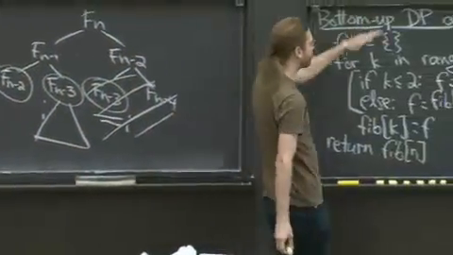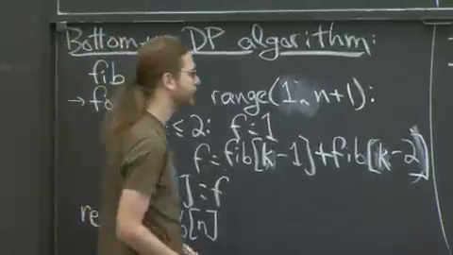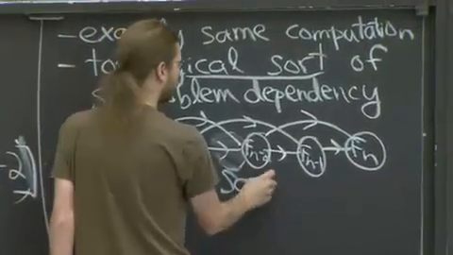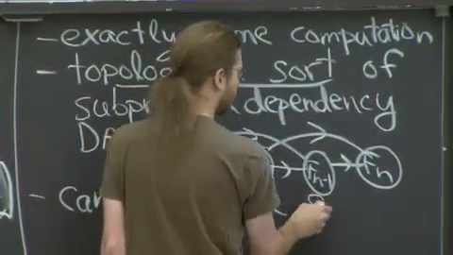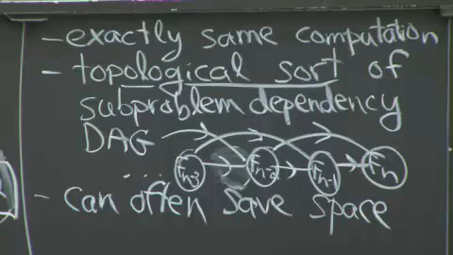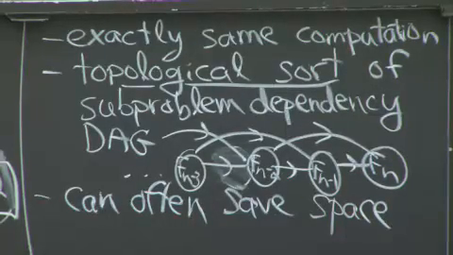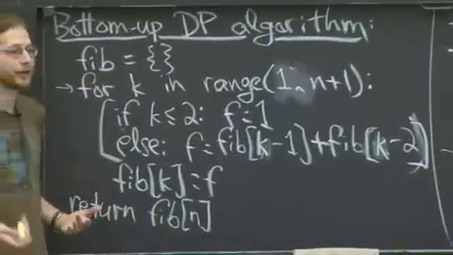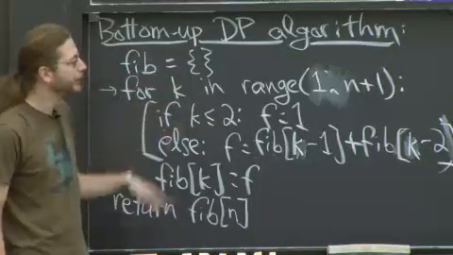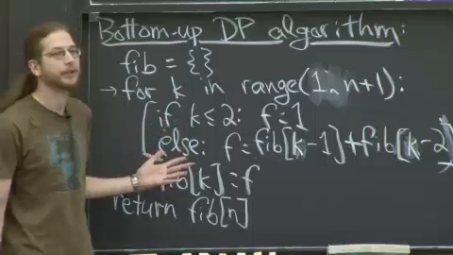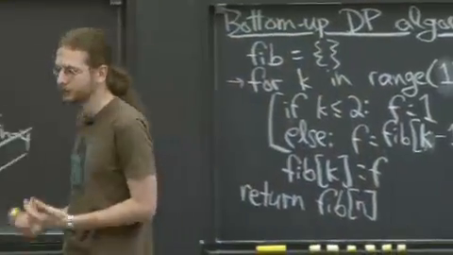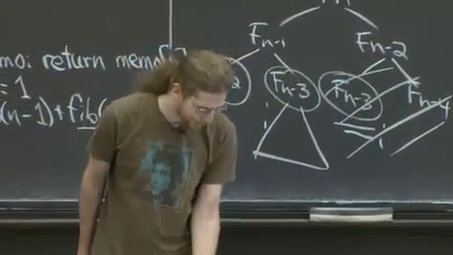All right, one thing you can do from this bottom-up perspective is you can save storage space in your algorithm. We don't usually worry about space in this class, but it matters in reality. So here we're building a table of size n, but in fact, we really only need to remember the last two values. So you could just store the last two values, and each time you make a new one, delete the oldest. So by thinking a little bit here, you realize you only need constant space, still linear time, but constant space. And that's often the case. From the bottom-up perspective, you see what you really need to store, what you need to keep track of.